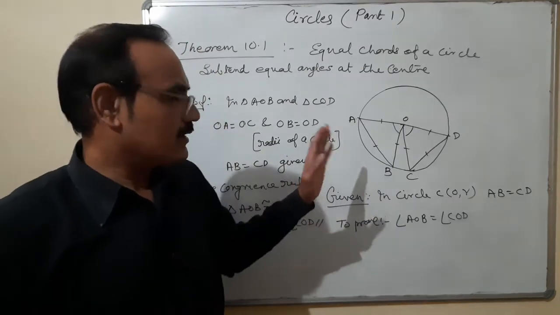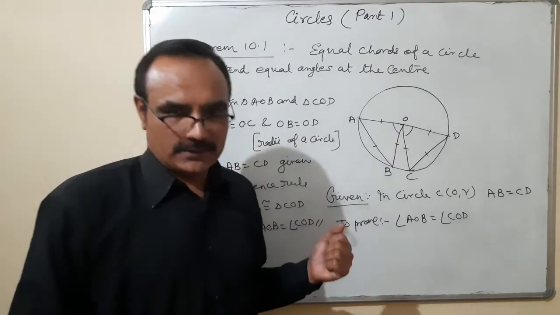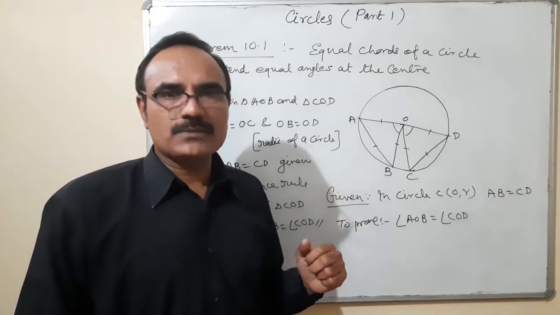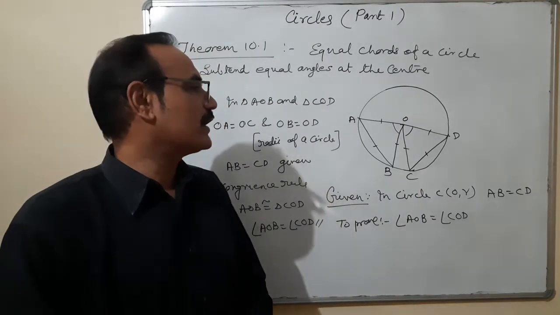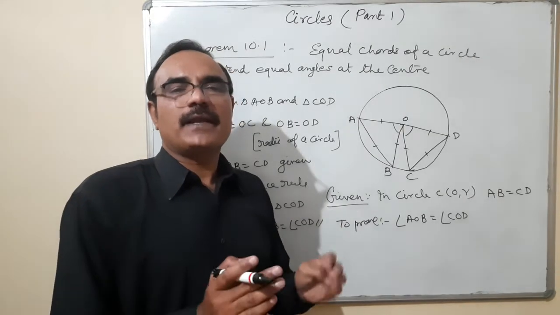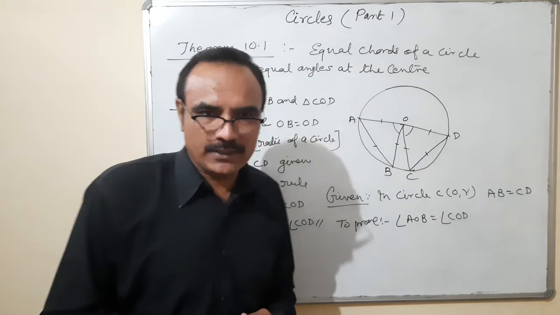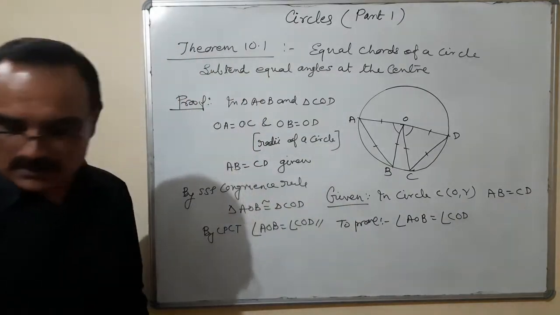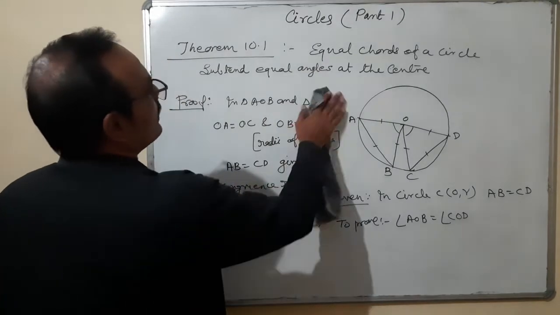Do you think it's clear? Second, theorem 10.2 is its converse part. What is the difference between the converse part and the main part? The given and to prove are exchanged. That means now the statement is, if two chords are subtending equal angles at the center, prove that both the chords are equal. That is theorem 10.1.